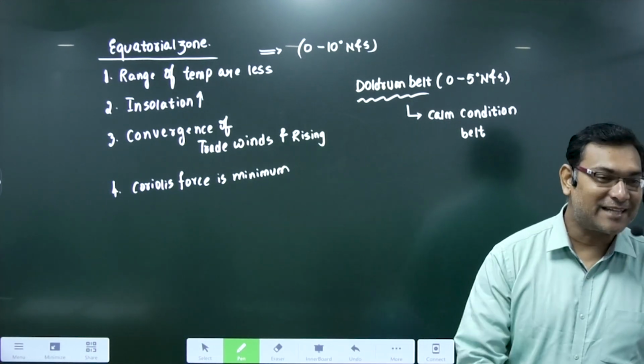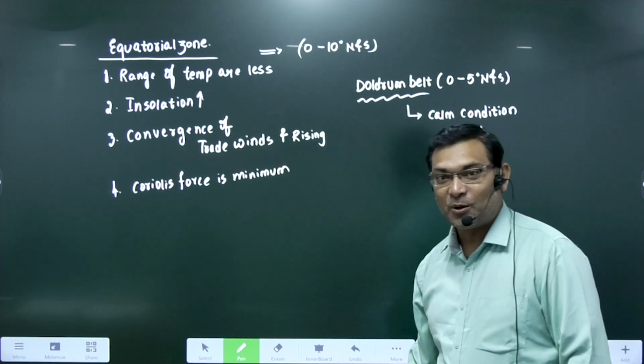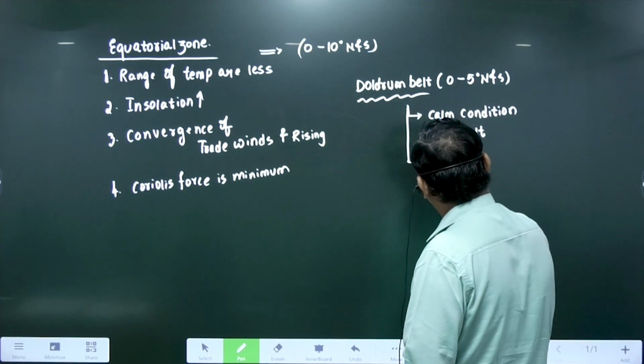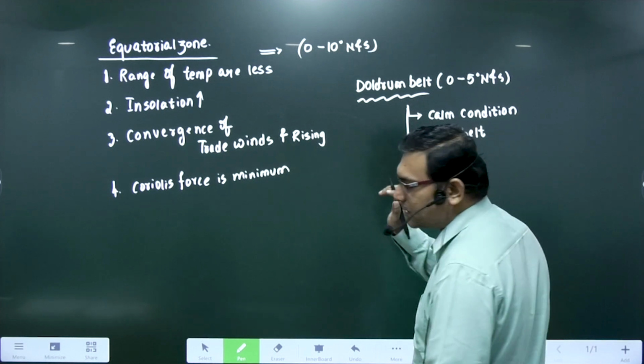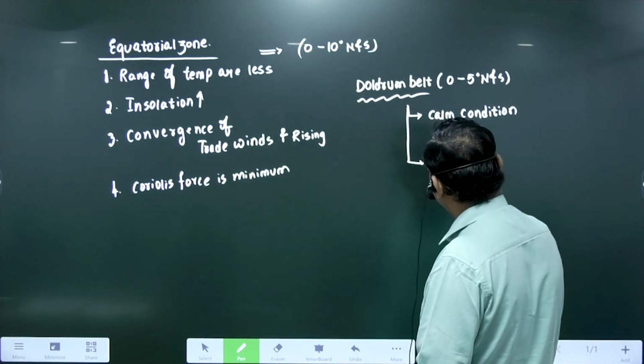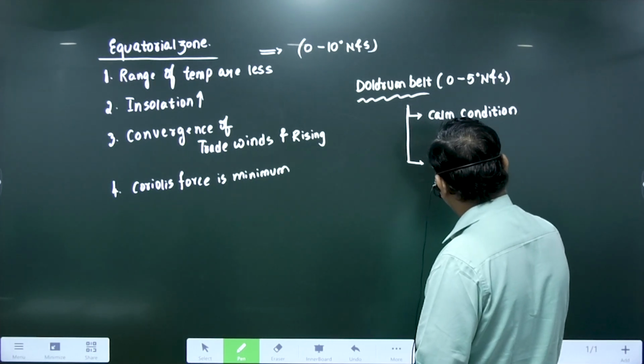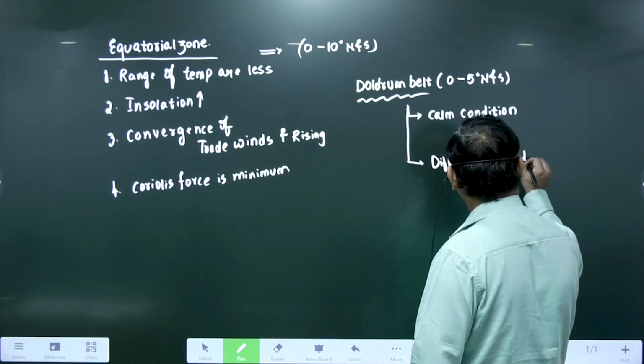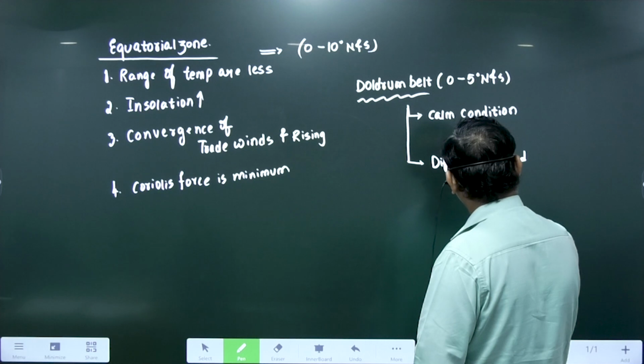Yes or no? Why is it calm condition? First of all, there is no definite pattern, we will not find any advections here. Difficult to find advection. What is advection?